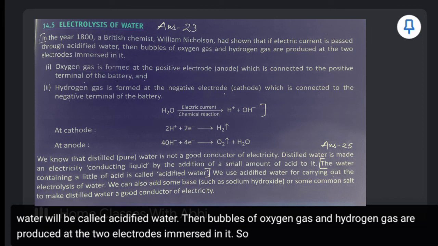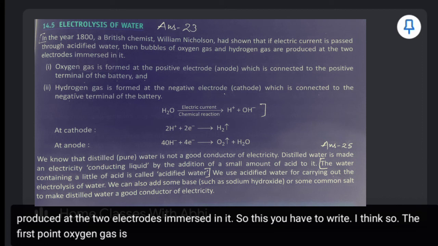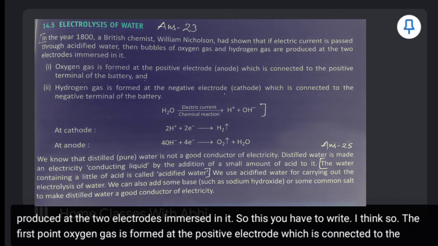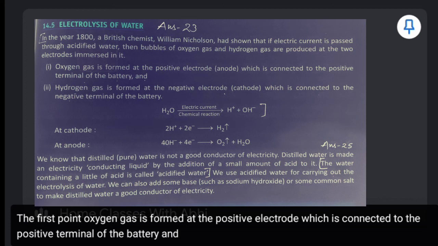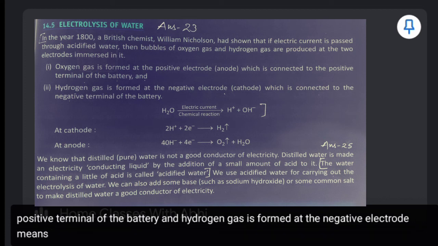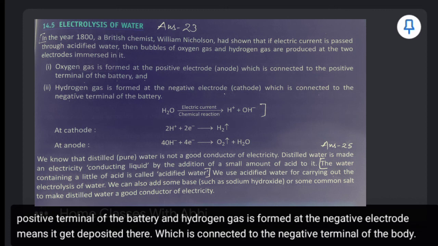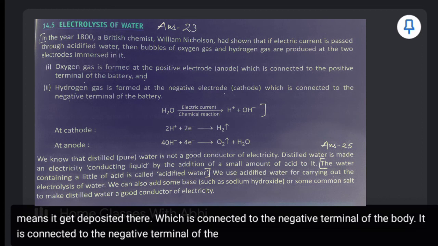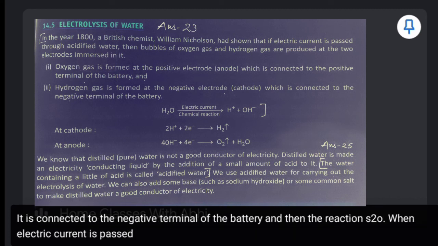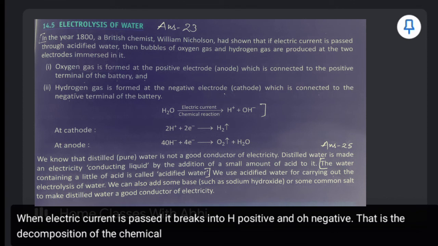So this you have to write. The first point: oxygen gas is formed at the positive electrode, which is connected to the positive terminal of the battery, and hydrogen gas is formed at the negative electrode, means it gets deposited there, which is connected to the negative terminal of the battery. And then the reaction: H2O, when electric current is passed, breaks into H positive and OH negative. That is the decomposition of the chemical compound. It is getting broken down.